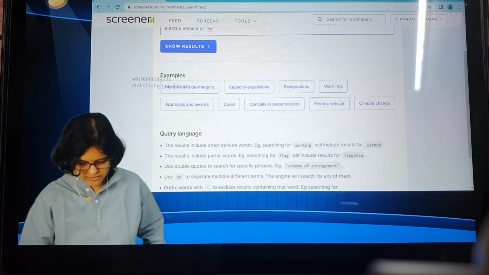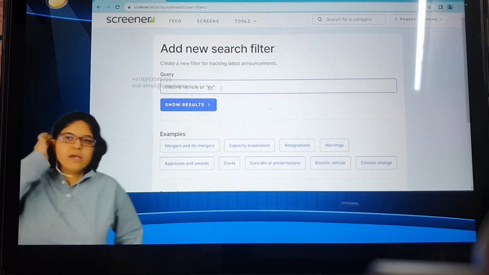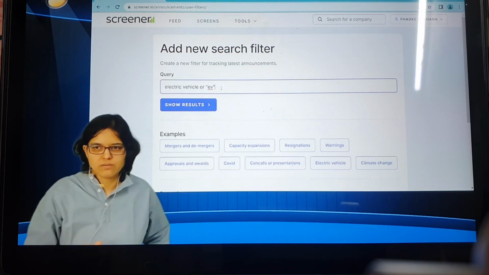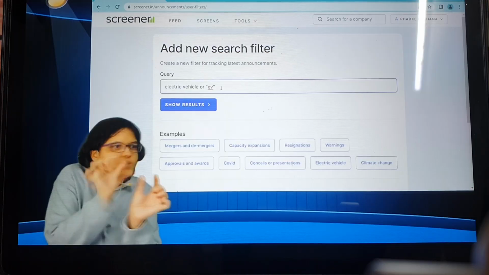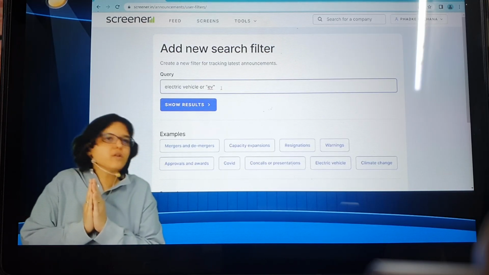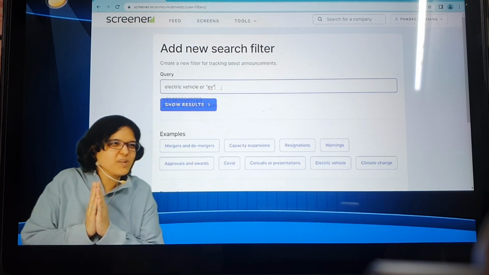EVs. If I say EV, it will search for electric vehicle or EV, and any similar thing, so electric or electronic will also come here. A little bit here and there, but it is a very nice search that they have done. The only problematic scenario is that because it searches every single word together, electric vehicle can also pick up electricity. So there can be some more searches as well.